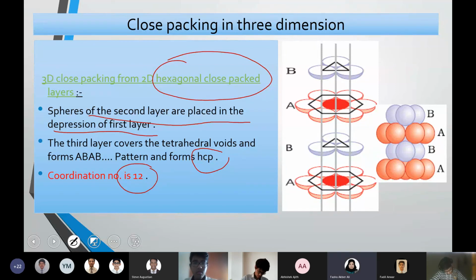Because there are layers. There was only 6 when it was one layer. It will be double when it started layering. So coordination number will be 12. So this is the hexagonal close packing in 3D arrangement. Is that clear?